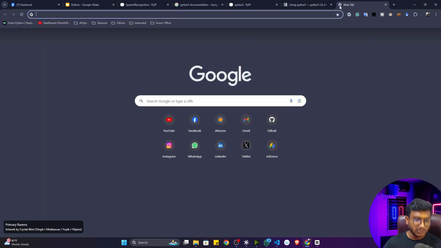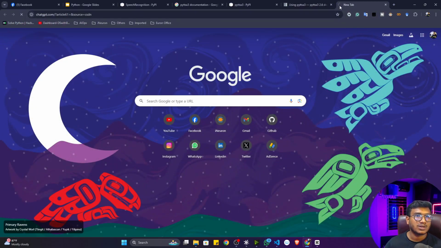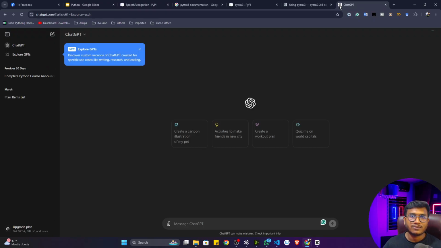Apart from that, you can also use ChatGPT because it is the world of AI and everything is available nowadays with us. So we can also use ChatGPT. Now let's say you want to use one code. Okay, let's say you want to use this pyttsx3 library. Okay, and you want to, let's say, speak something. Okay, and let's say you want to convert any kind of text to speech. So simply you can give a prompt here.